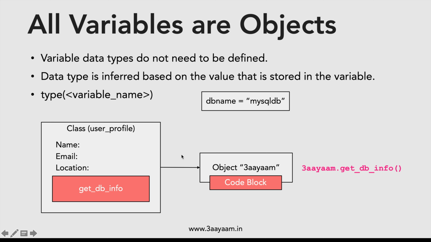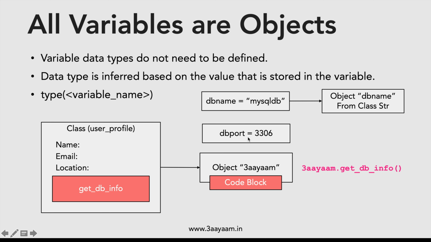So now let's say we have a variable named dbName, and the dbName is in quotes MySQL DB. So it will be a string data type. So it's an object dbName from class string. So we have created the object, the name of the object is dbName and the value is MySQL DB, and it has been created from class string. Similarly, let's say we have db port which is equal to 3306. So db port is an object created from class integer with value 3306.